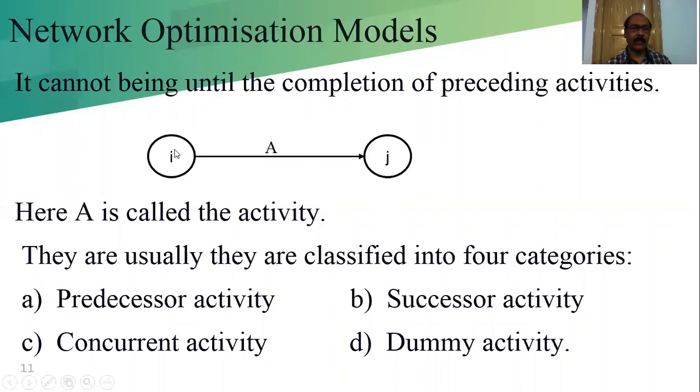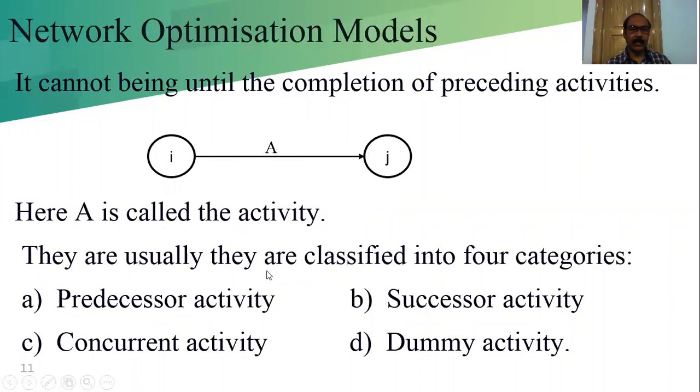Suppose this is 1 and 2, so activity A's start node is 1 and end node is 2. After that, suppose activity B goes from 2 to 3. That means B is the successor; until A is completed, we cannot start B. Here A is called the activity and we denote it like that.